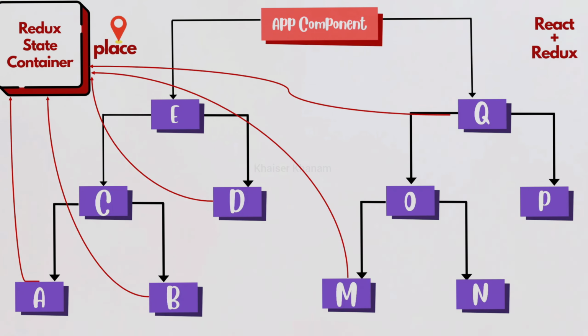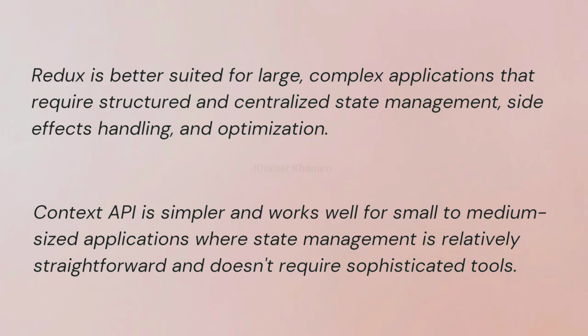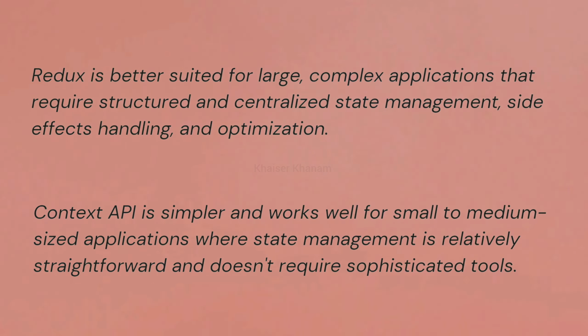So the final conclusion is Redux is better suited for larger and complex applications that require structured and centralized state management, side effects handling and optimization. Context API is simpler and works well for small to medium sized applications where state management is relatively straightforward and does not require sophisticated tools.